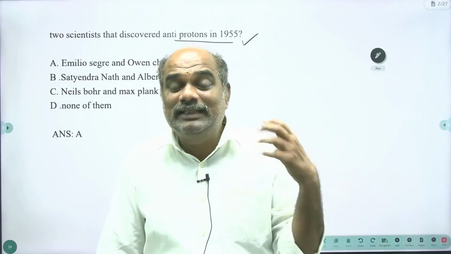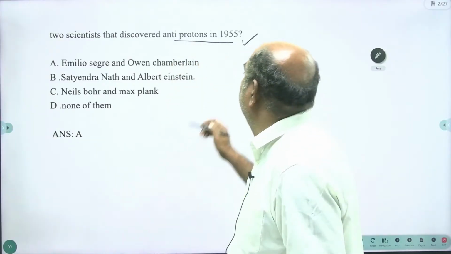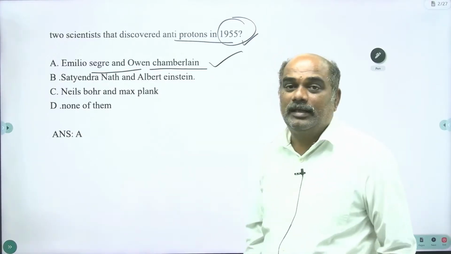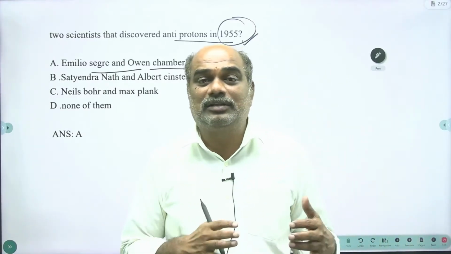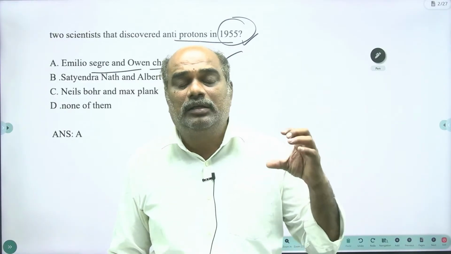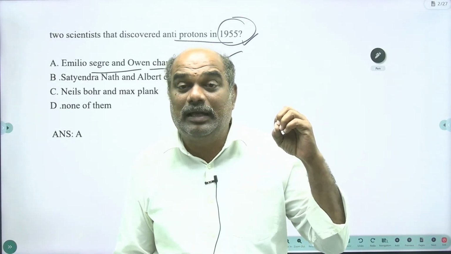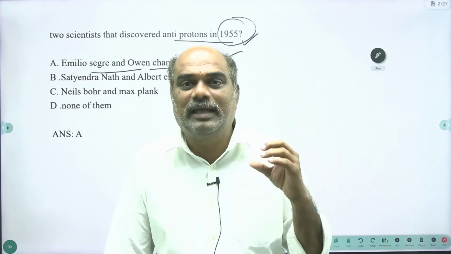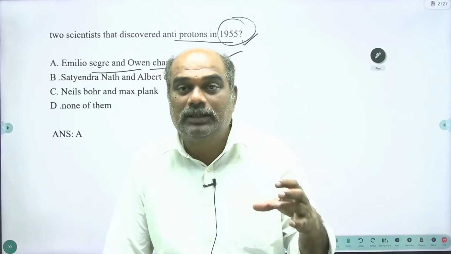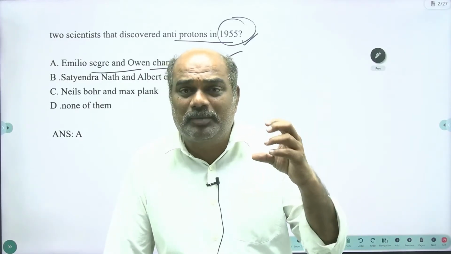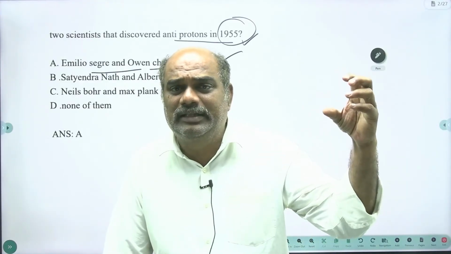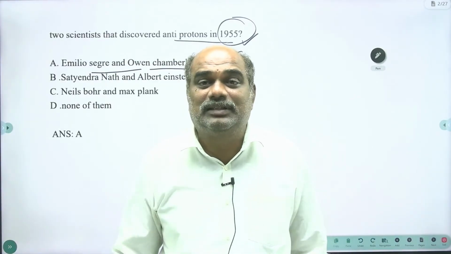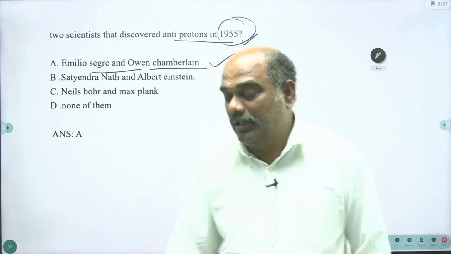These antiprotons were first discovered in 1955 by Segrè and Chamberlain. Segrè and Chamberlain are the two scientists that discovered the subatomic particles called antiprotons. Remember this concept: protons are made up of quarks and antiprotons are made up of anti-quarks. The antiprotons, made up of anti-quarks, were first discovered in 1955 by these two scientists.